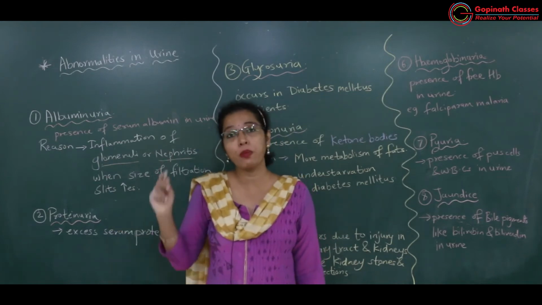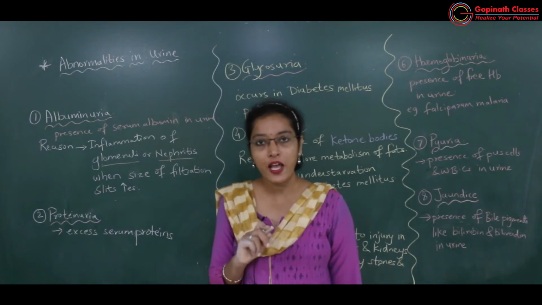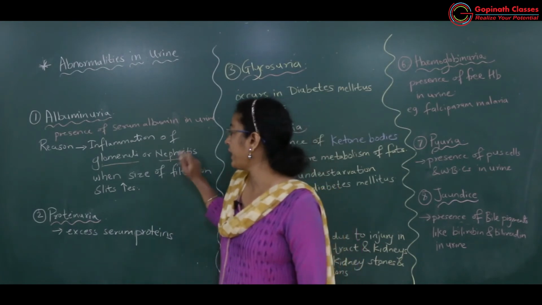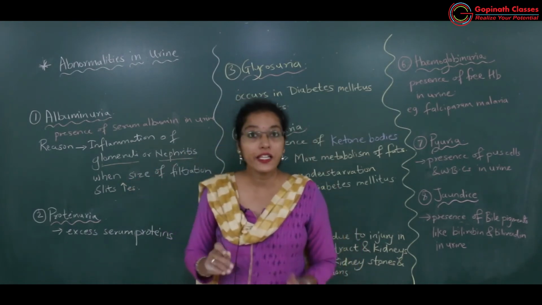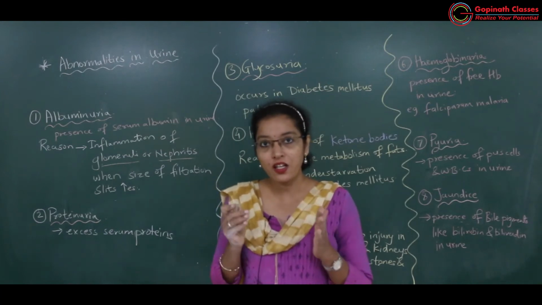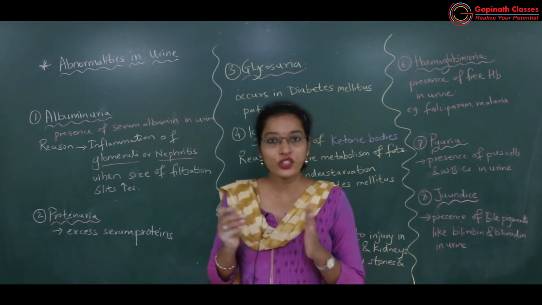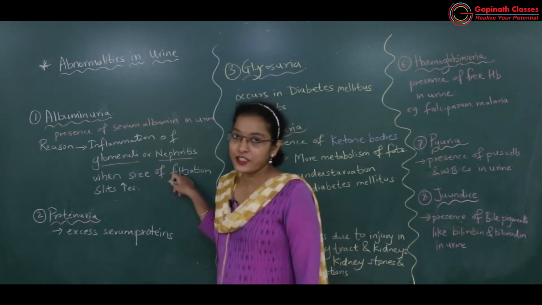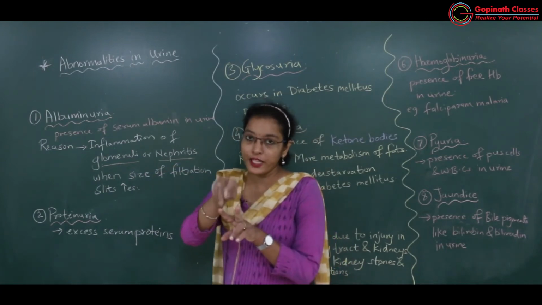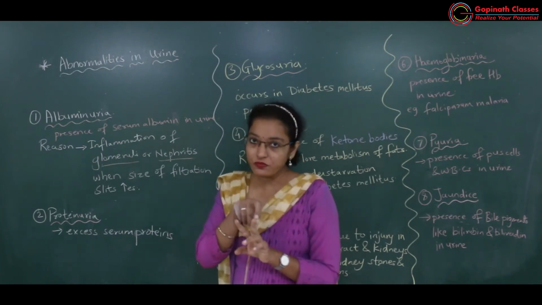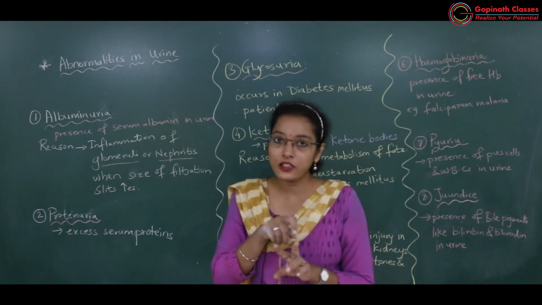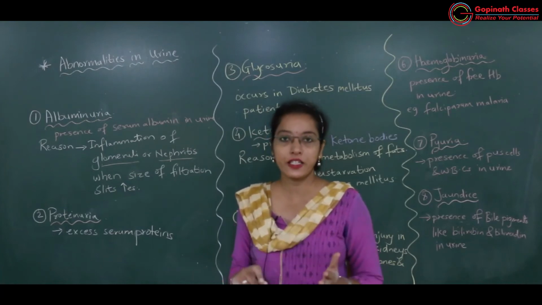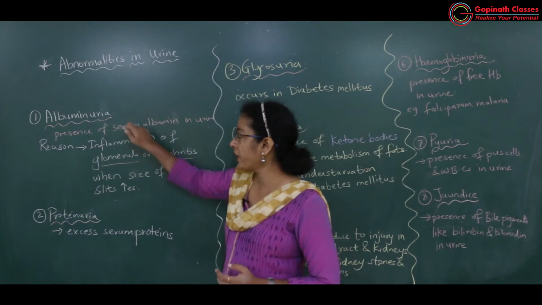So what is the reason for albuminuria? Inflammation of the glomeruli, inflammation of the nephron. What is inflammation of the nephron called? Nephritis. When nephritis occurs, the size of the filtration slit will increase. Filtration slit is the space between the podocytes of the visceral layer. Got it. Then the filtration slit will also include the foot-like processes which are there in the podocyte of the visceral layer, that is, there is also space which is present. So the filtration slit size will increase, so there will be no proper filtration.